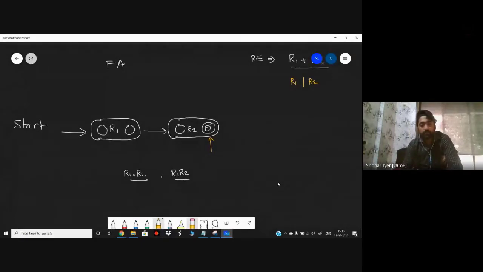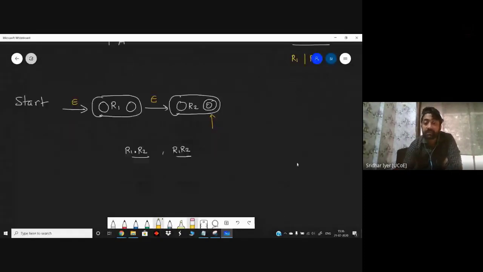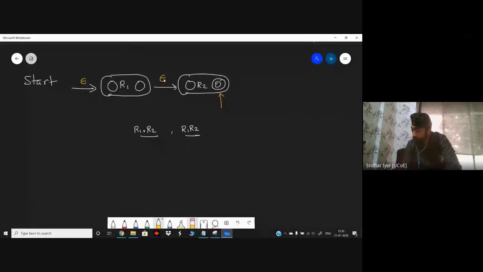So right now, kindly tell me, are we going to have different diagrams for R1 dot R2 and R1 R2, or are the diagrams going to be the same? This is basically an epsilon. This is again an epsilon. Can we make some changes to this diagram and still get the right answer? Can we get rid of this epsilon? Because after accepting R1, there is no possibility other than accepting R2. Because it is R1 dot R2, the concatenation of R1 and R2. So can I get rid of that epsilon and still get the answer correct?